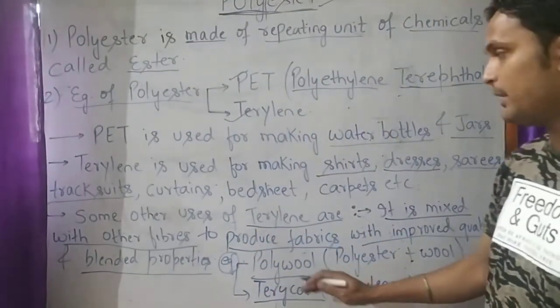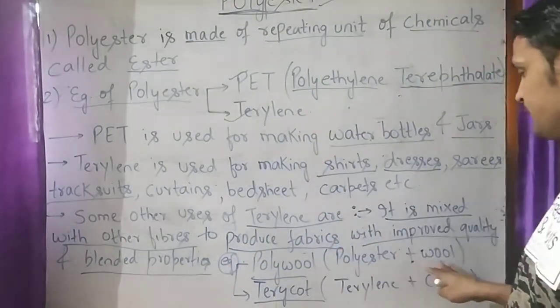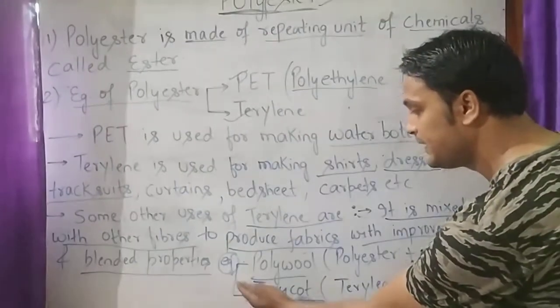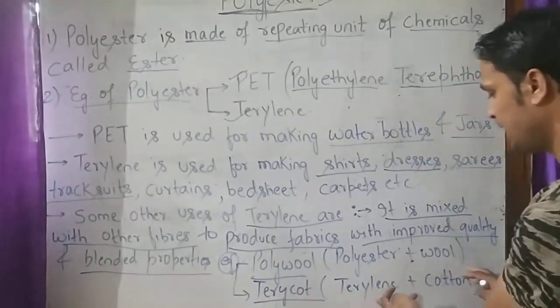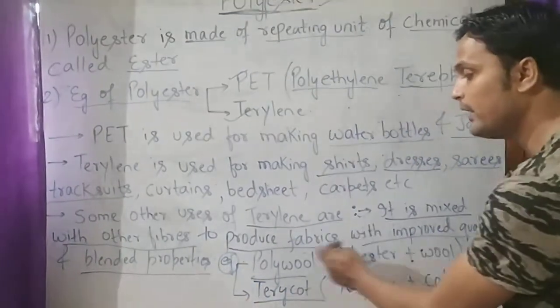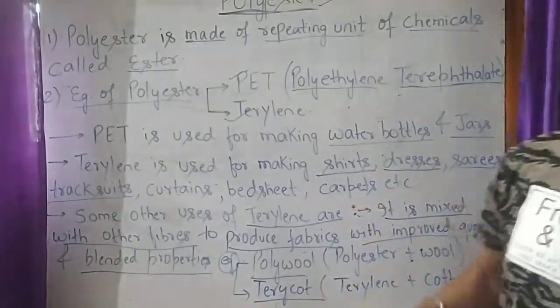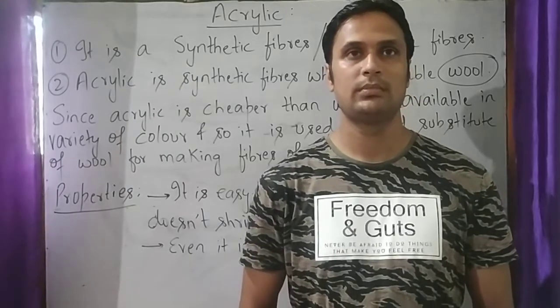That is an example of polyester. When polyester is mixed with wool, we get improved quality, that is polywool. When terylene is mixed with cotton, we get improved qualities, that is terrycot. That was all about polyester.